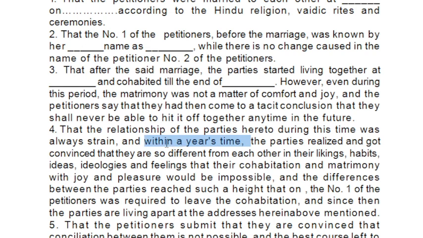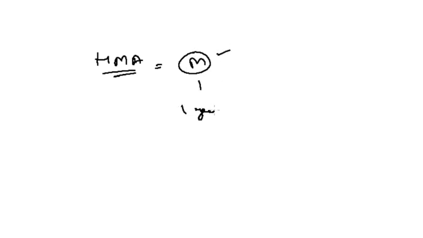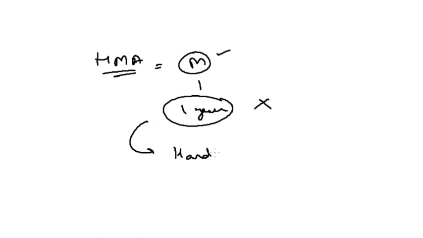You can change this time period. I have decided it to be 1 year because when you study the Hindu Marriage Act, you will find that if a marriage has occurred, then within 1 year you cannot file a divorce petition, until and unless there is undue hardship on the party.